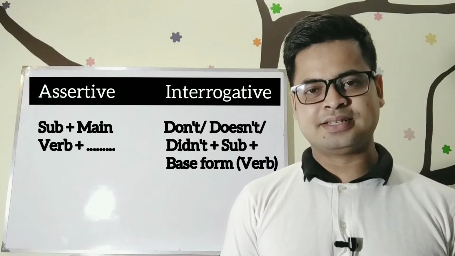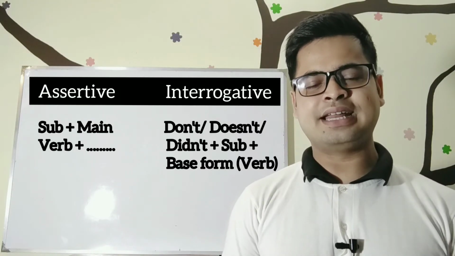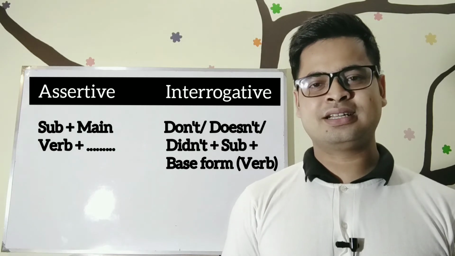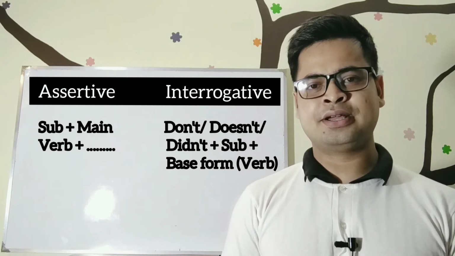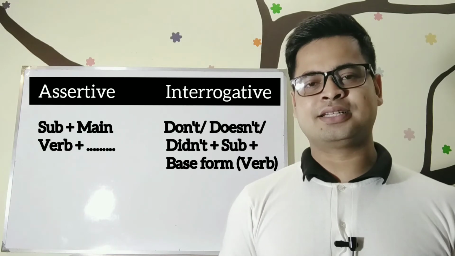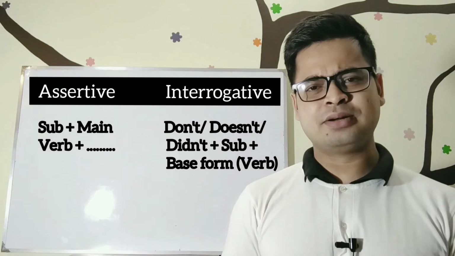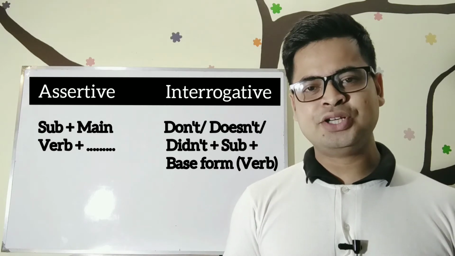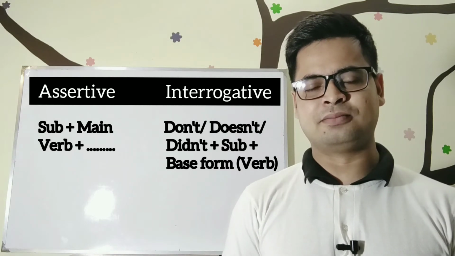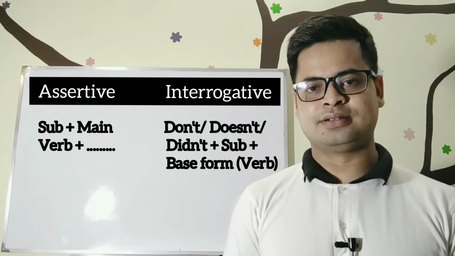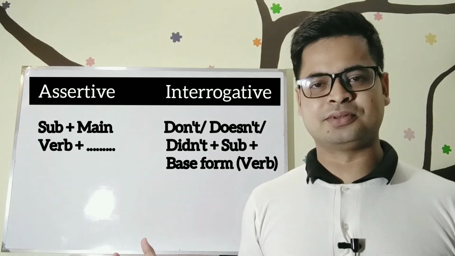If an assertive sentence does not contain any auxiliary verb, we have to place don't, doesn't, or didn't before the subject at the time of making it an interrogative sentence. But you have to remember that you have to use the base form of the main verb at the time of making it an interrogative sentence. So let's see some examples.